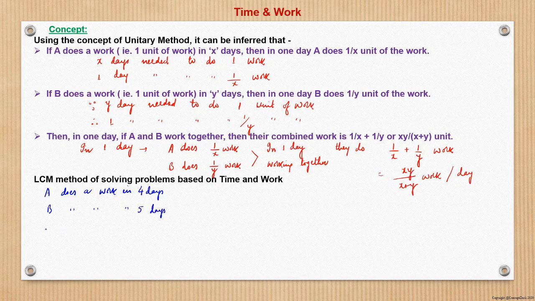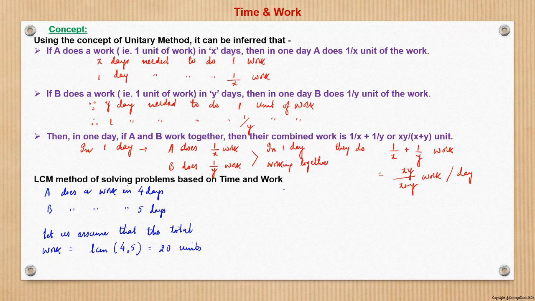So what we can do, let us assume that the total work is nothing but the LCM of the time required by the individual persons to finish the work. So 4 comma 5, which is 20. Total work is nothing but 20 units of work, or 20 man days, or any unit of work. So 20 units let us assume.